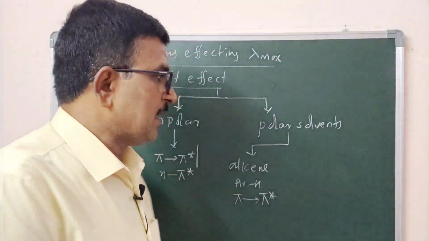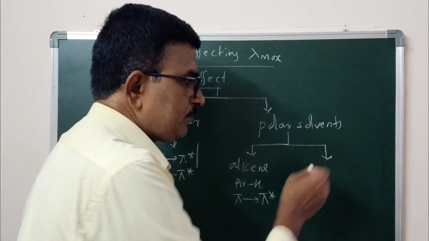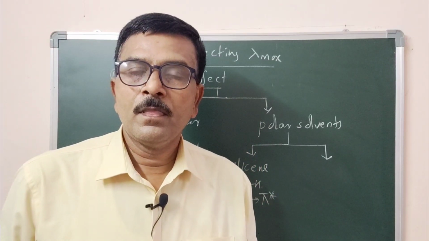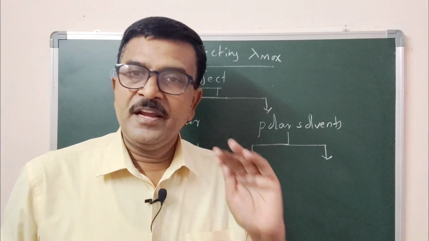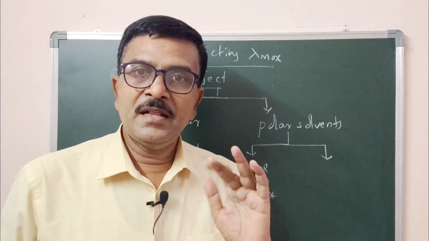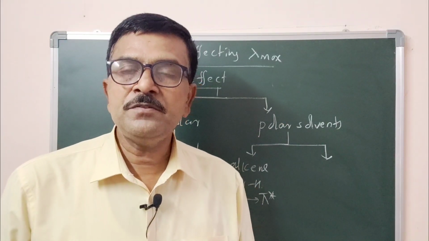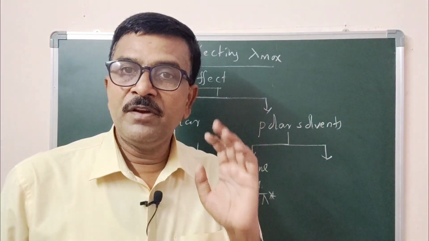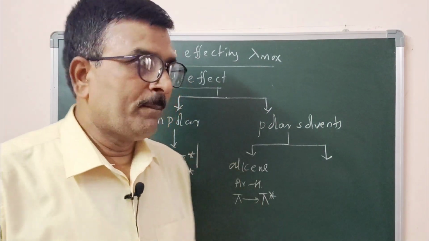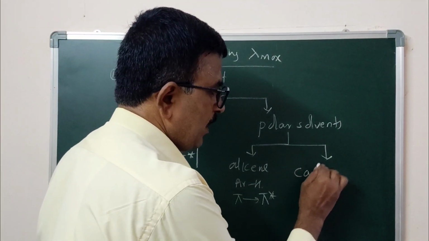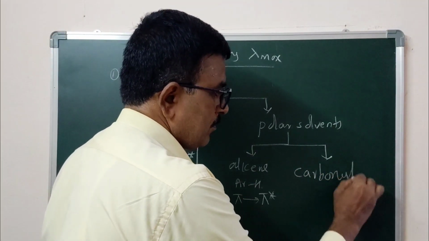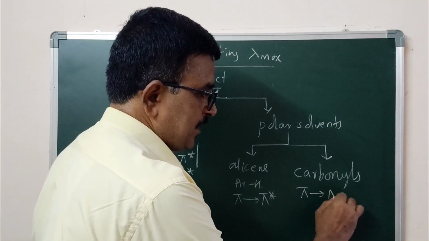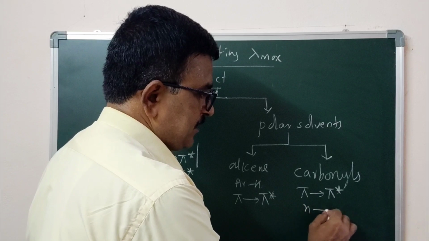Now coming to the other type of compounds. The absorption maxima of pi to pi star transition as well as n to pi star transition will be affected by the polar solvent in carbonyl compounds. There are two types of transition: pi to pi star transition and n to pi star transition.